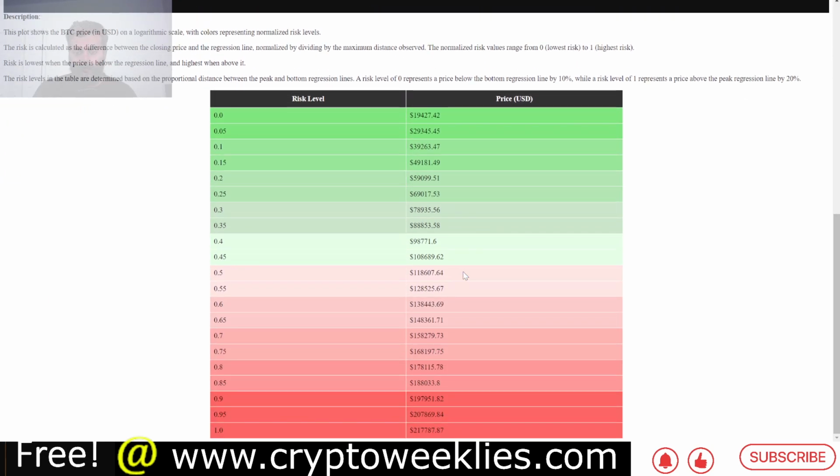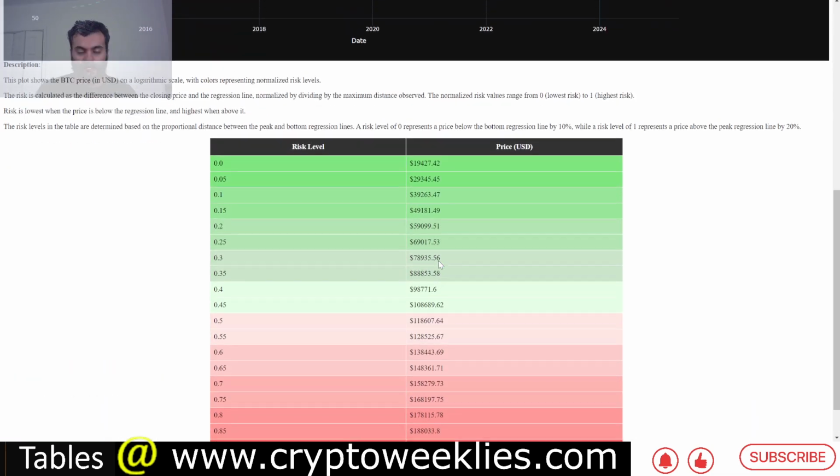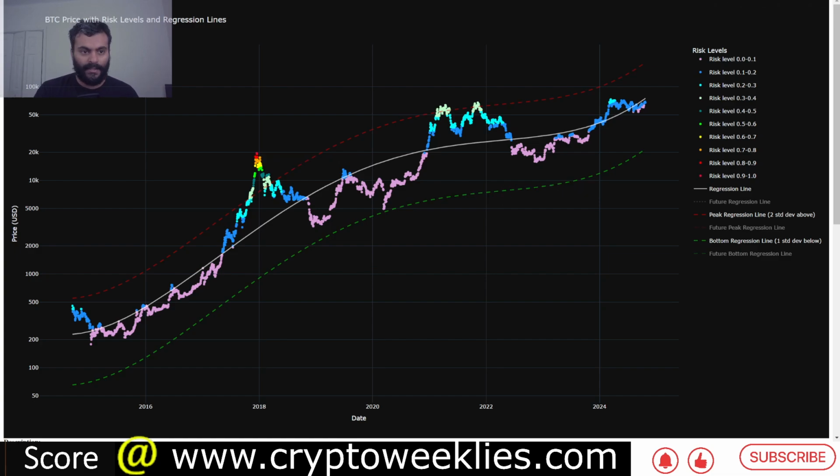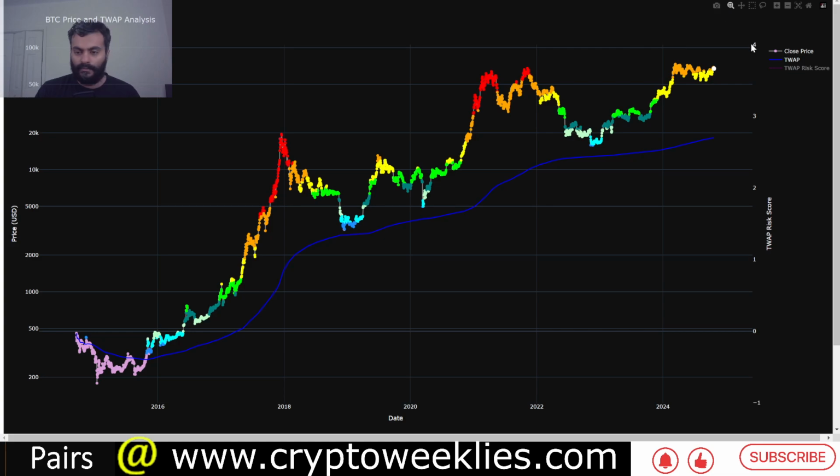No model can predict what price action could do in the future, but it's always a good exercise to base your expectations on some historical risk precedents, as well as some price action based metrics. So this is the DCA model, one of the popular ones.